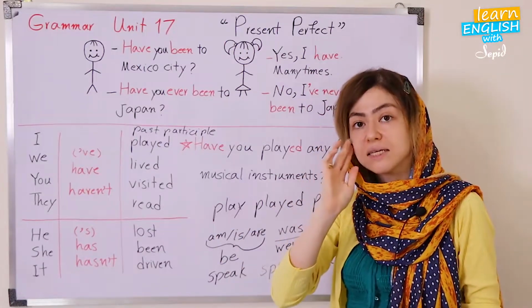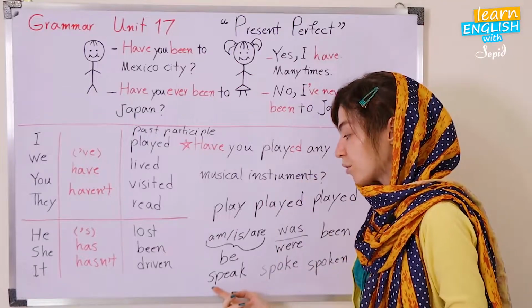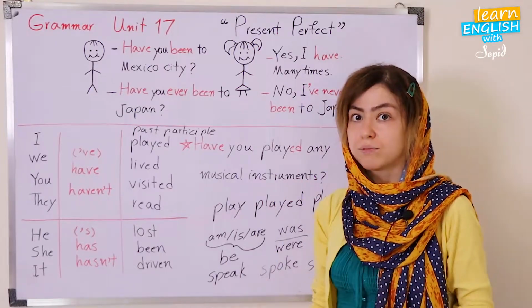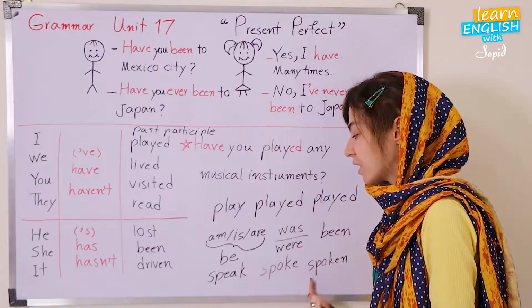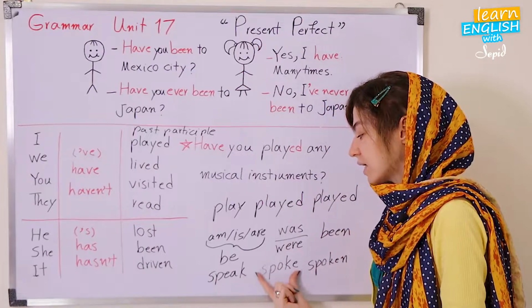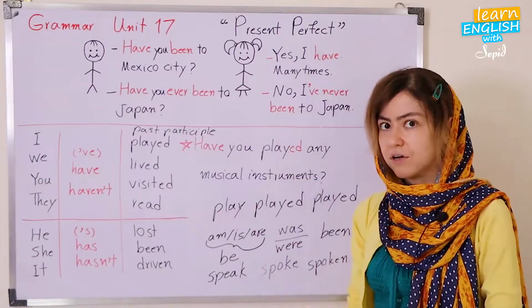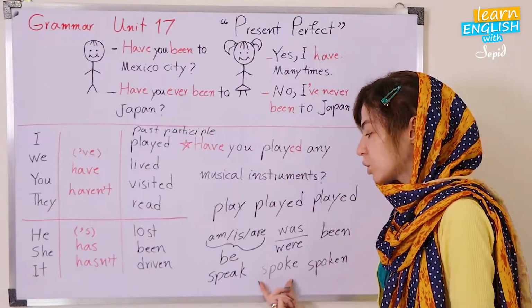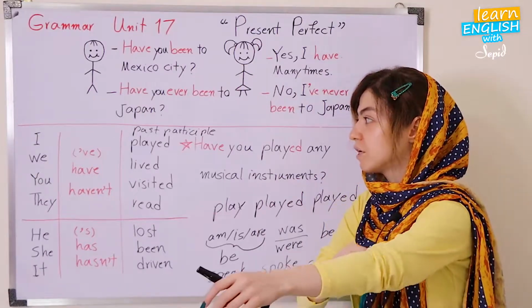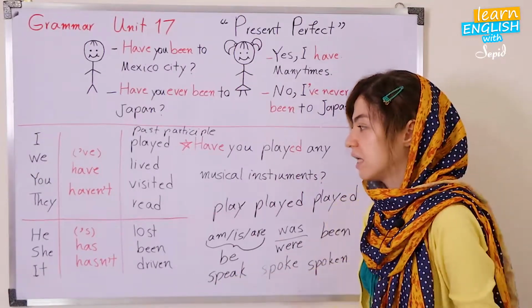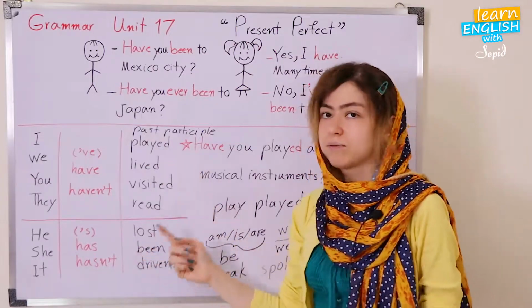It's really necessary to memorize the irregular verbs, and they just vary. Sometimes the second form is like the third form. However, sometimes they vary, like speak, spoke, spoken. So the verb changes completely. That's all about the past participle form of the verb.